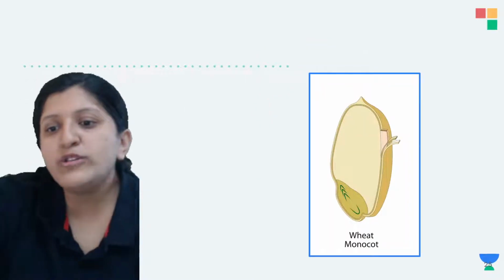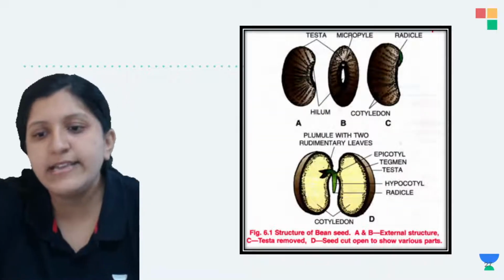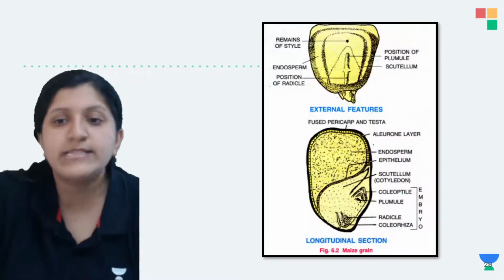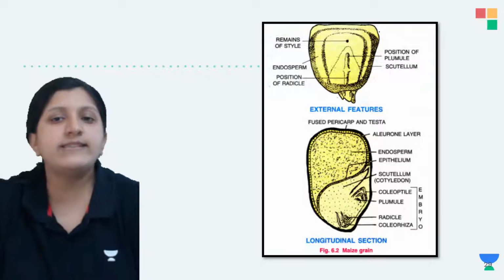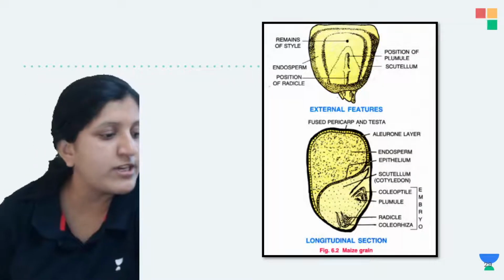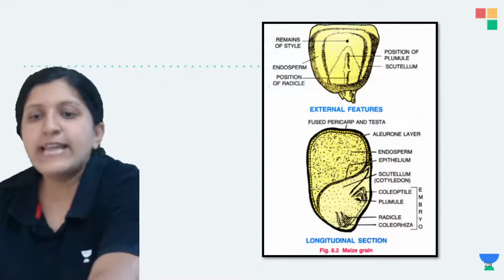So this is about the wheat, so the monocot seed. All right, and let's have a look at this. So this is the dicot one, which I already discussed. So this is with respect to bean seed. So let's have a look at this. That is about the starch, I mean the maize grain, where you can find the protective layer. So there is an aleurone. Okay, so it is clear. Okay, so let's see this.